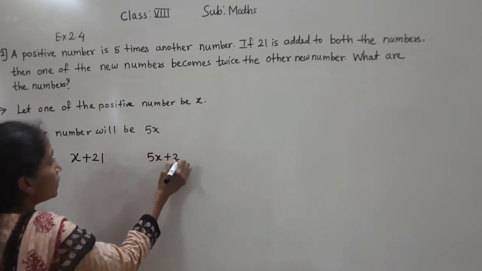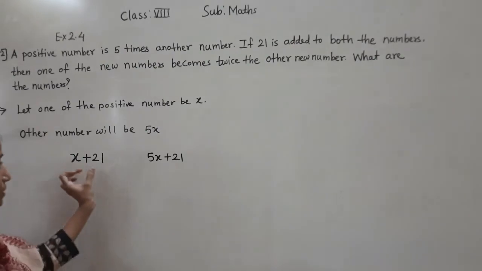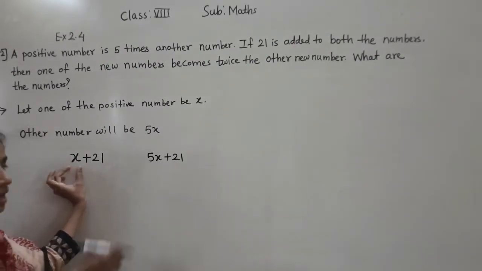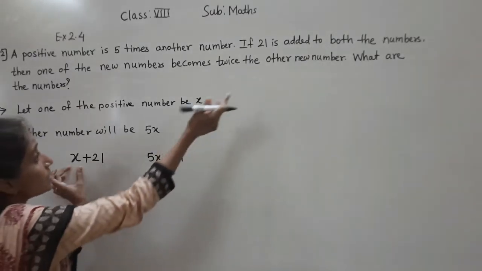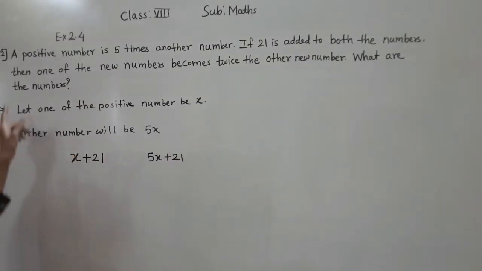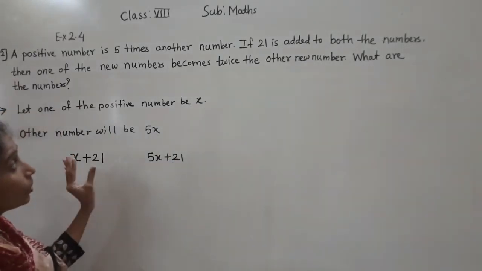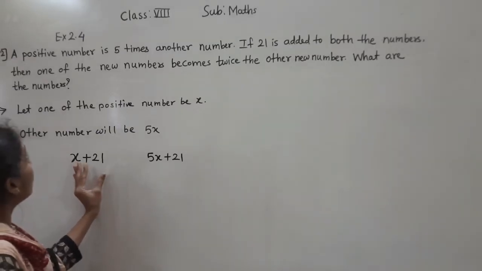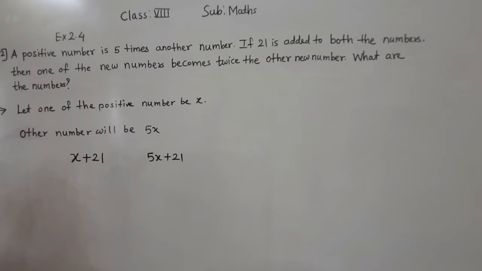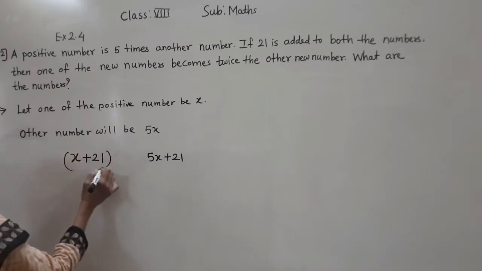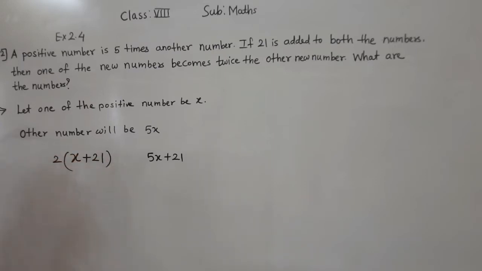What is given? 21 is added to both the numbers. One number is x, another number is 5x. Okay, and 21 is added to both the numbers, then one of the new numbers becomes twice the other new number. So this number is twice the other number.